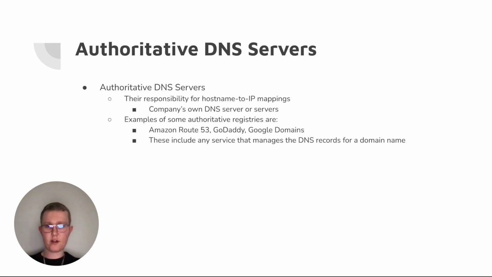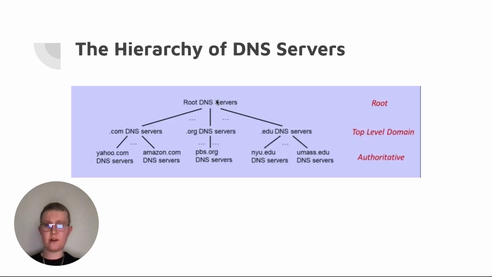In order to understand this hierarchy a little bit better, here's a visual. The root DNS servers are at the top. As we see, these root servers are broken up into .com, .org, .edu, and like I said, .gov. There's so many of them. Those types of servers are called the top-level domains, or TLDs. From those, we see here, .com can be split up into yahoo.com, amazon.com, youtube.com would be another one.